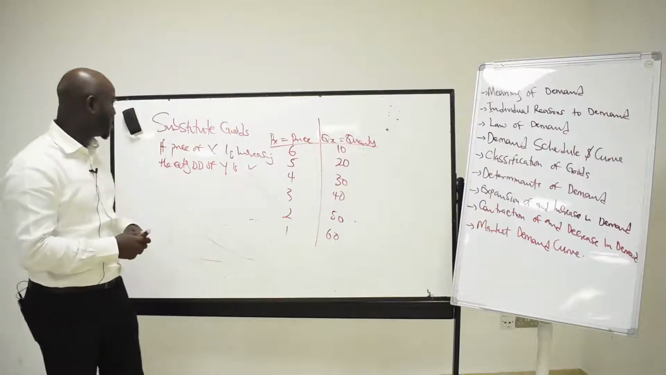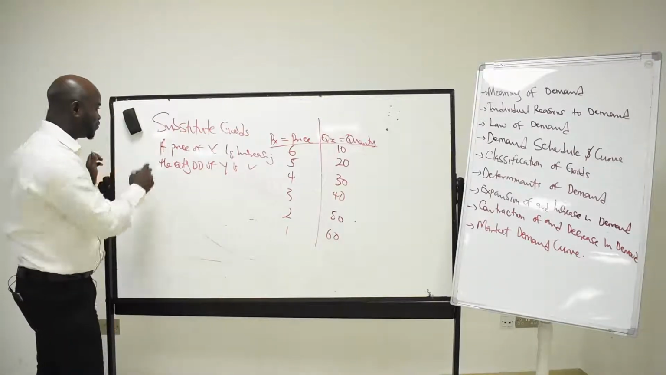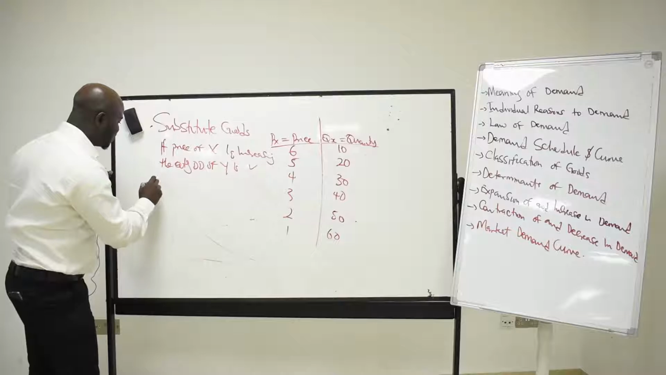There is another one that we have under the classification of goods. We have what we call complementary goods.